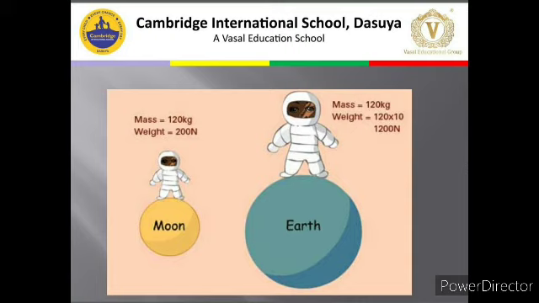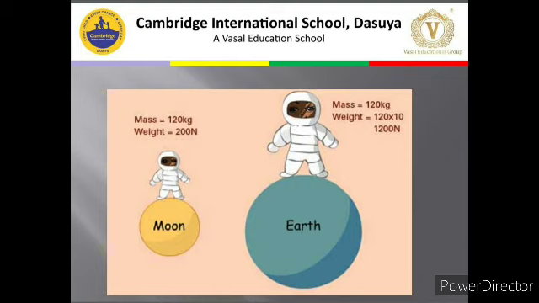The product of mass and acceleration due to gravity. And you know that acceleration due to gravity is 9.8, and approximately we take it as 10. So if you multiply mass with 10, you get the weight. So if your mass is 120 kg on earth, your weight on earth will be 120 multiplied by 10, that is 1200 newton.